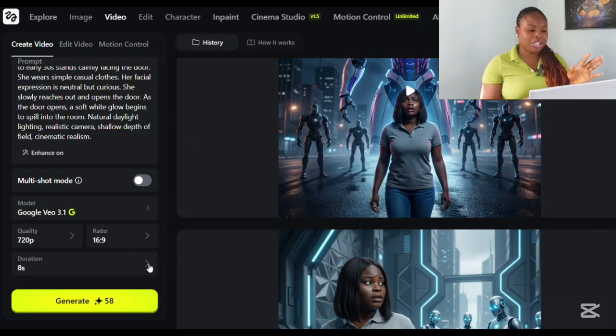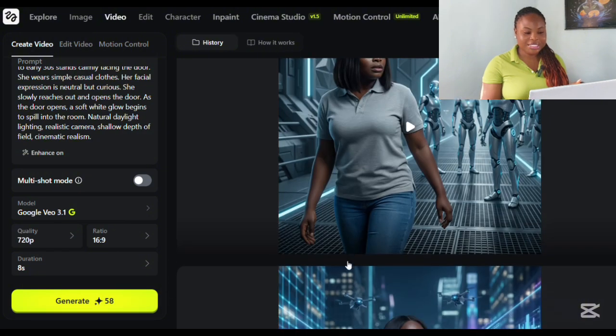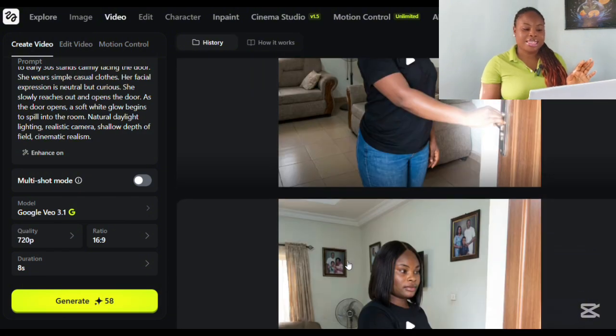Then there is duration. You can select your duration, so it can be 4 seconds, 6 seconds, or 8 seconds. All right, then after that you can now click on generate to generate your video and wait for the magic to happen. So now the magic has happened. Now I'm going to show you.